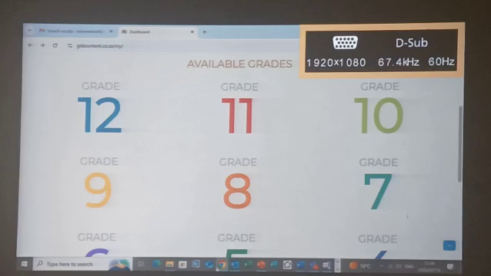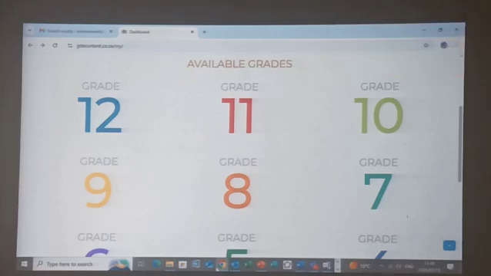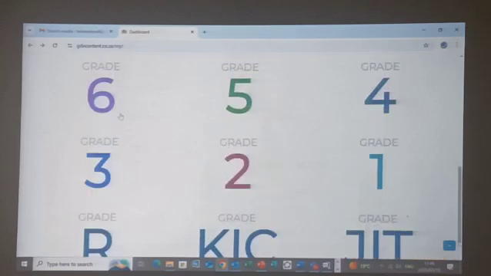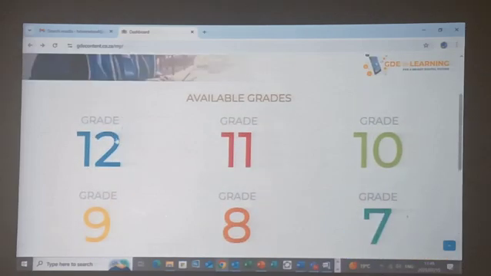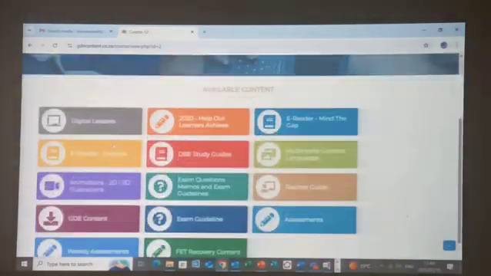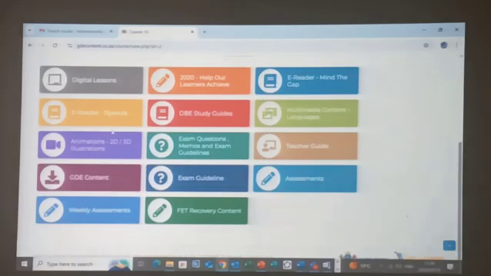Now, please let us look at the content that appears there. We can see we've got grade 12 here and the lowest grade being grade R. So all the grades in the school are represented on this platform. I'm going to click grade 12 and open the content that is given for grade 12. We can see here we've got digital lessons, e-readers from Siyavula, and GDE content. Under GDE content, we've got study material in the form of notes. When you go to weekly assessment, these are small assessments that learners can take to assess their progress.